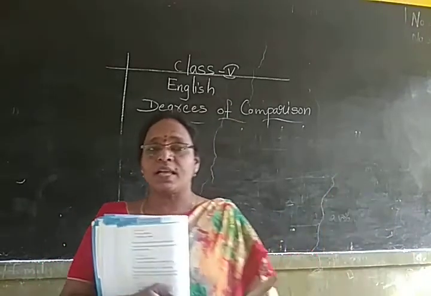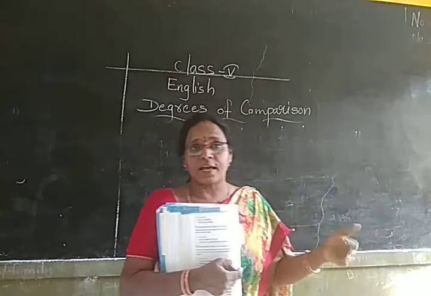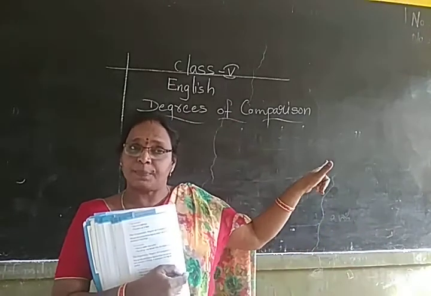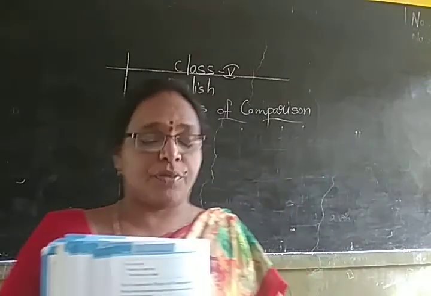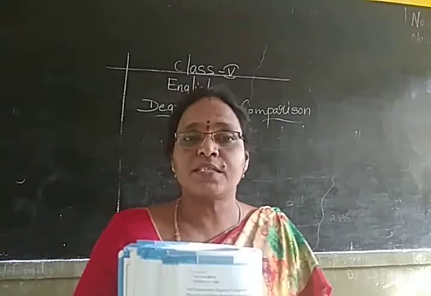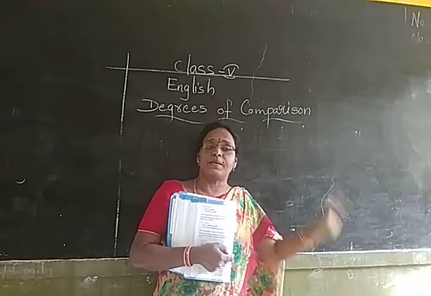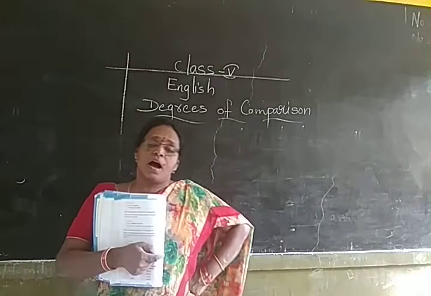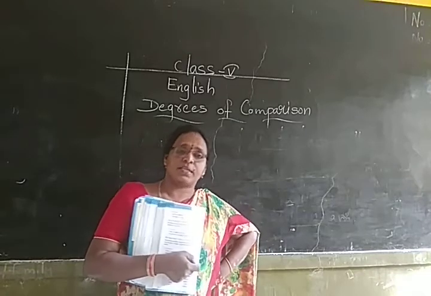But only in the comparative, because we are comparing two persons, we are using ER there, and we are going to highlight only one person in the whole. That's why we are using EST in the superlative. Understood? So the three words which are same in the three columns are your regular adjectives.